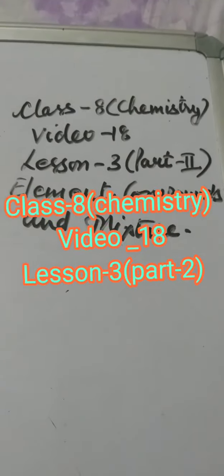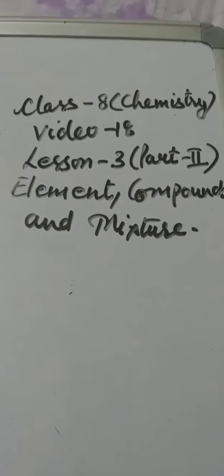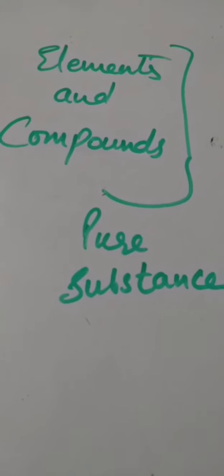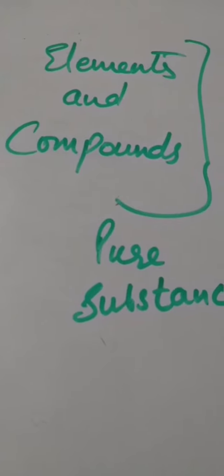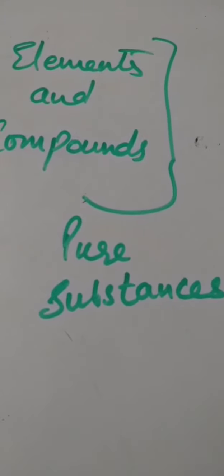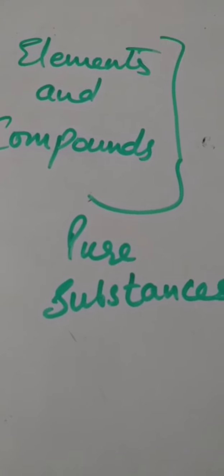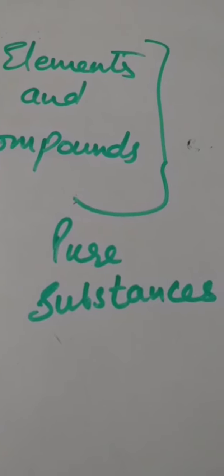Continue with lesson number 3, element, compound and mixture. It is part 2, video number 18 of class 8th chemistry. Mixture. Elements and compounds are pure substances, but rarely are they found in pure state.